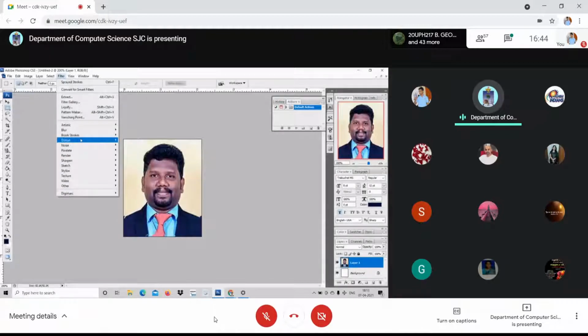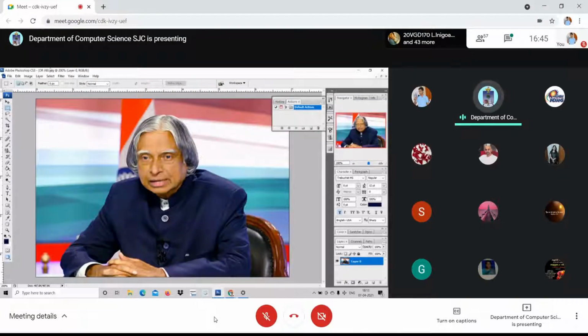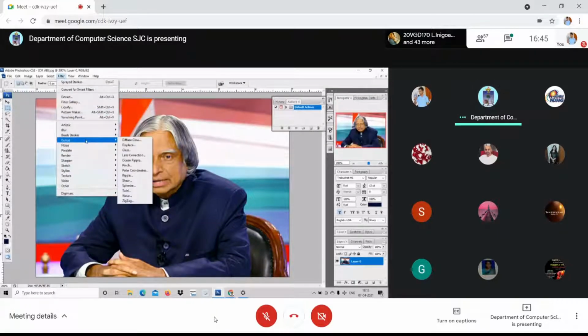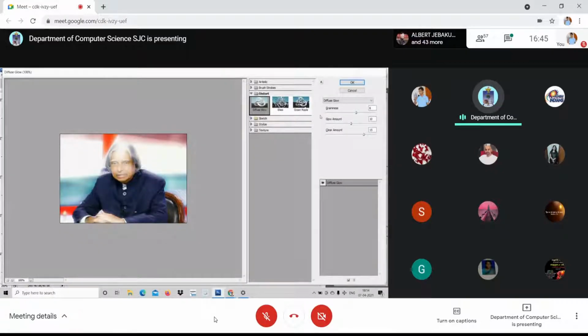This is with regard to brush strokes. Then we move on to distort. So it is very interesting. I shall just tell you, very, very interesting. This distort. I just go back to Abdul Kalam's picture, go to filter, distort, diffuse glow. I just click over. There are three options available.